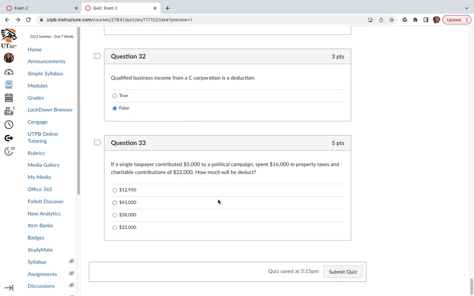If a single taxpayer contributed $5,000 to a political campaign, remember, not important, not relevant, spent $16,000 in property taxes, remember, there's a limitation, $10,000, and charitable contributions of $22,000, how much will he deduct? So, $10,000 plus 22 is $32,000, and he is single.